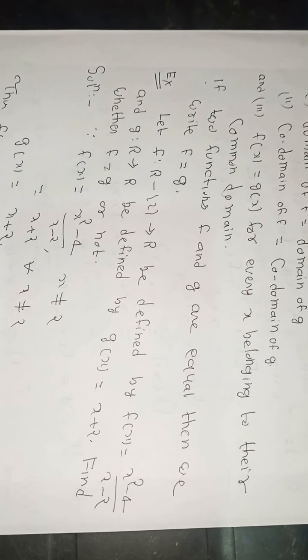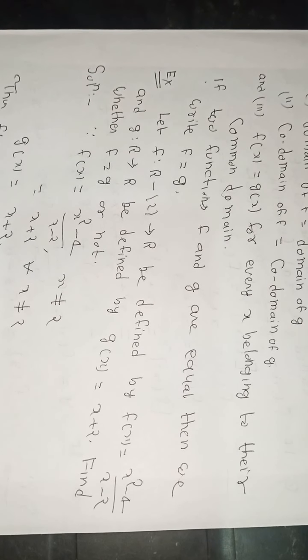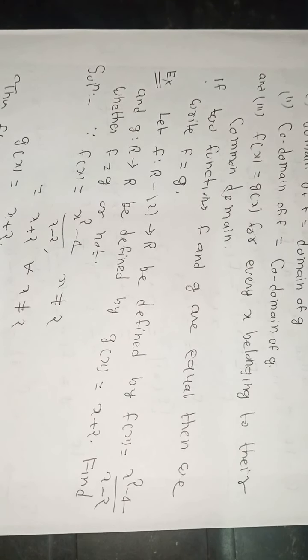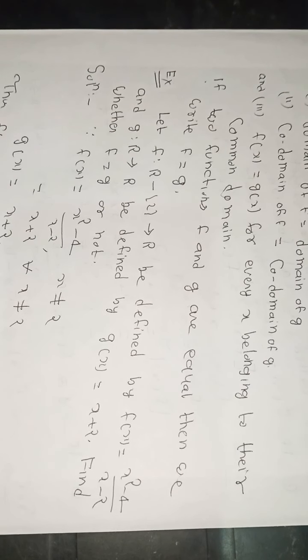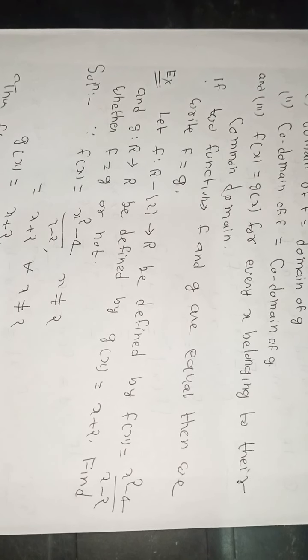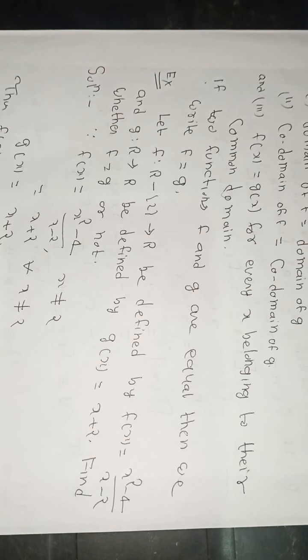Thus f(x) = g(x) for all x belonging to R − {2}, but f and g have different domains. In fact, the domain of f is R − {2} and the domain of g is R, so f is not equal to g. So f and g are not equal functions.